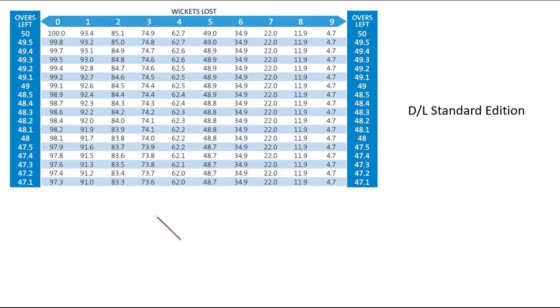So this is the table of resources, in which the overs left are mentioned over here and the wickets lost are mentioned over here. Suppose 48.5 overs are remaining and 9 wickets are remaining, we can intersect the 48.5 from here and 1 wicket lost from here.